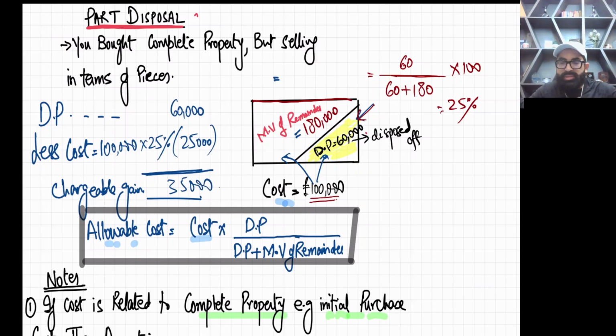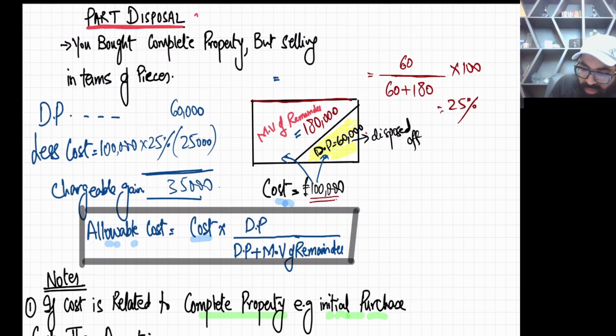So what is the topic? The topic is you bought a complete property, a complete asset, and now you sold a piece of it. Selling a piece is also a chargeable event and you need to calculate the gain for that piece. We have sold this piece and calculated the gain. And how did we apportion the cost? We apportioned the cost using the base of market value at the date of disposal.